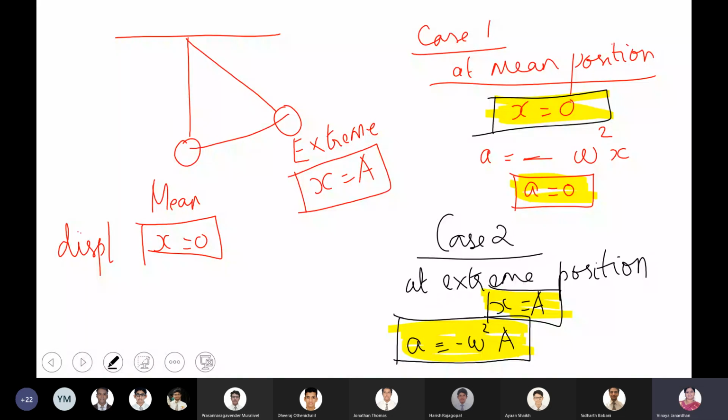It indicates the direction. It doesn't indicate that it is less than 0. The value is not less than 0. The negative sign is only to show that your acceleration is directed in a direction opposite to that of the displacement. Nothing else. It doesn't mean the value of a is less than 0.